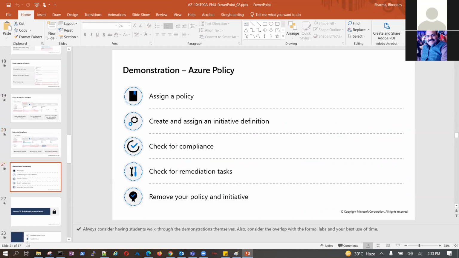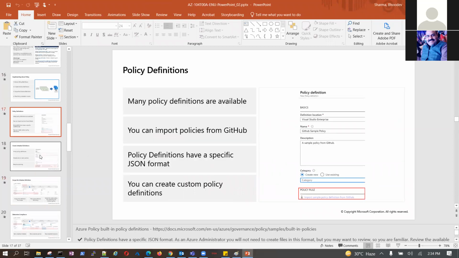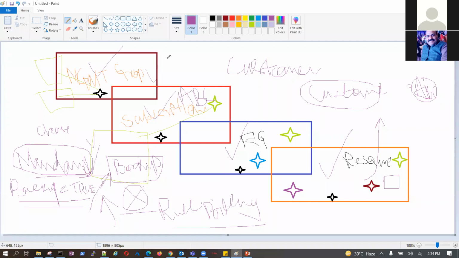And with this come the Azure labs. Demonstration: go ahead and try to create one or two policies and deploy them. We have default policies and you can create custom policies as well. If you want to take sample policies, download them from GitHub, apply the policies, and just check whether that policy is being enforced. You can try with any of the scopes, trust me, and it will work as it is.